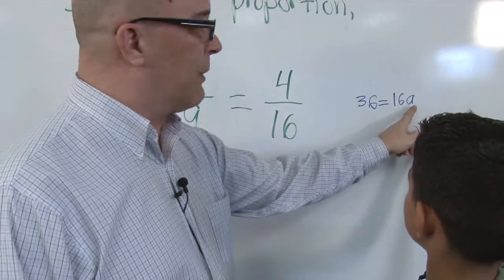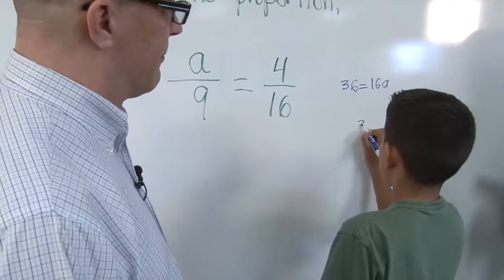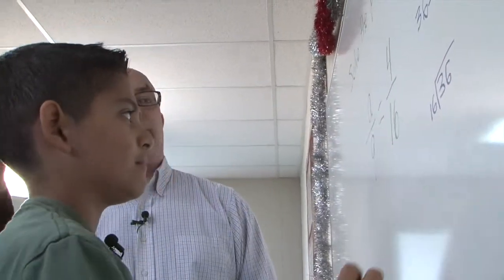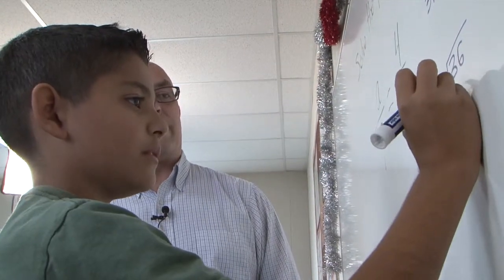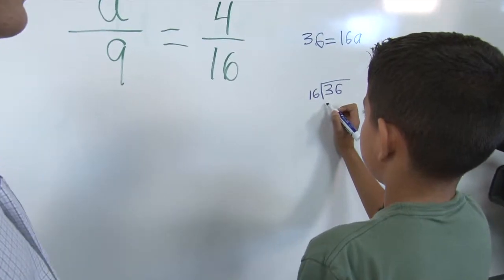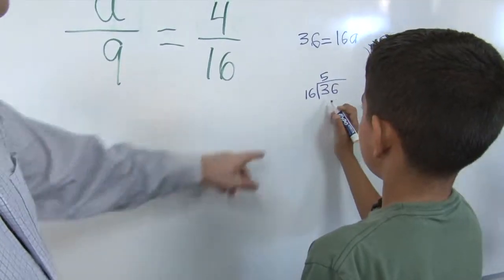But now we need to figure out what that is, don't we? Okay, so in order to figure out what A is, we're going to isolate it, so we're going to divide by 16. Yes. So on the side, wherever you'd like to, go 36 divided by 16. So how many times do you think 16 is going to go in there? 5 times?